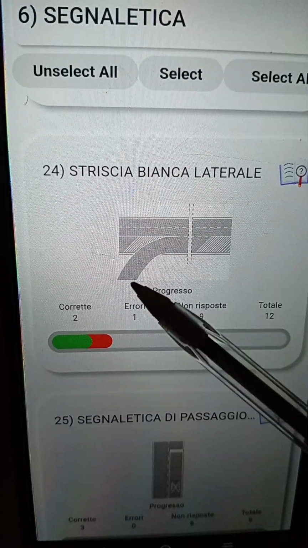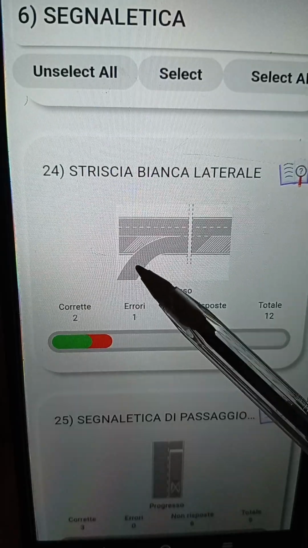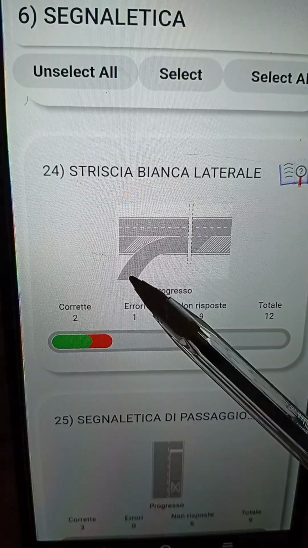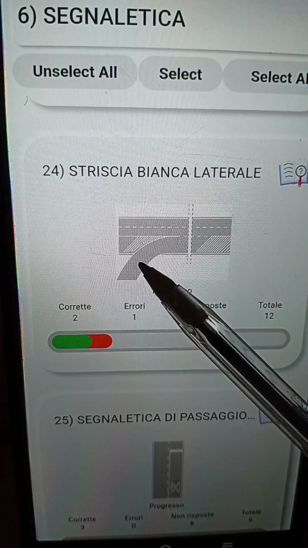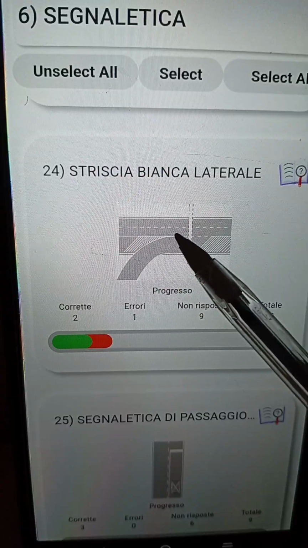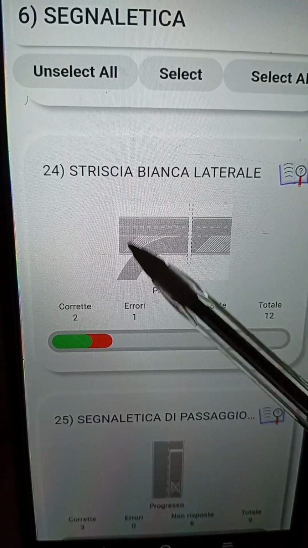Okay, the next one is just talking about the strada di immissione. You can see this is the immissione. You can see the vehicles that are coming from this place are going to enter the main carreggiata, assuming this is an autostrada.